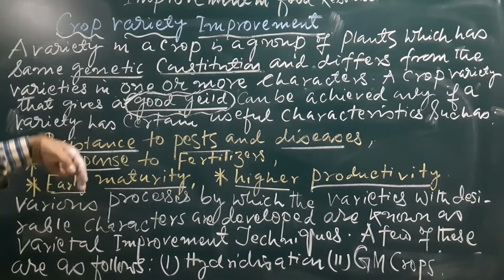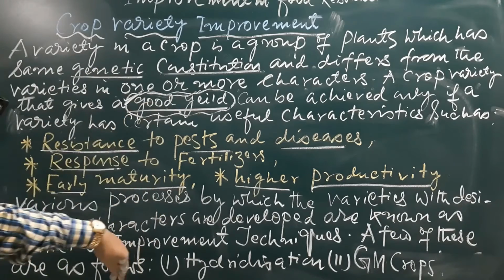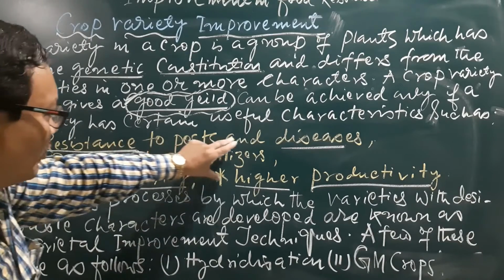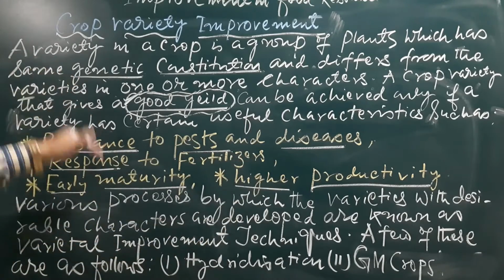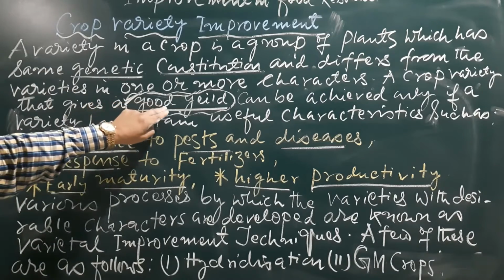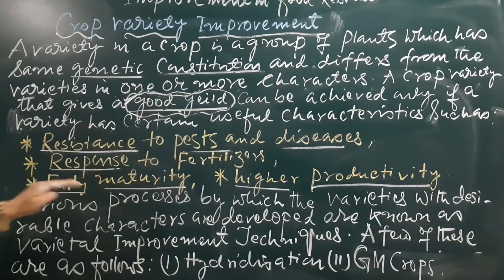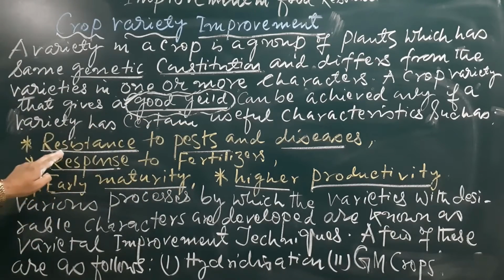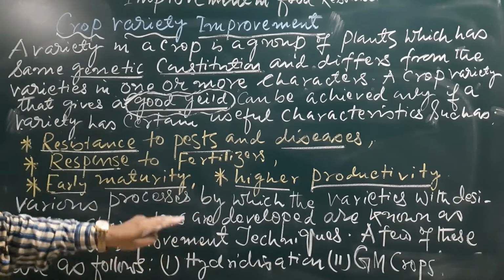We will discuss it in a different part, when that part comes after the discussion of this. Then you may get the full information about what these things are. But presently, understand that for a good yield, there must be improved variety crops. That means resistance to pests and disease, response to fertilizers, early maturity, higher productivity.